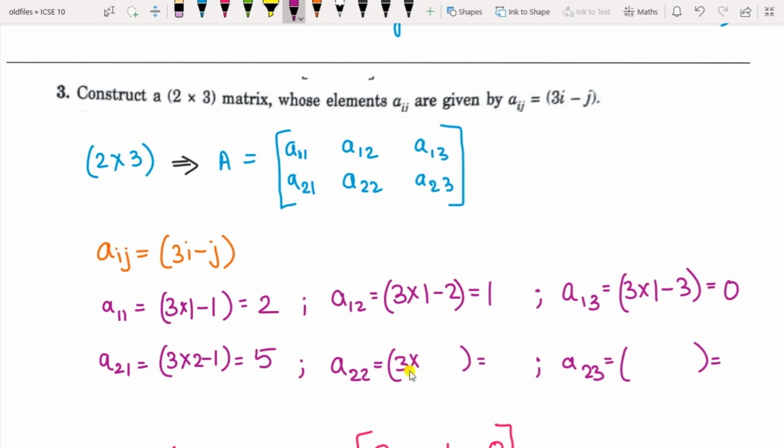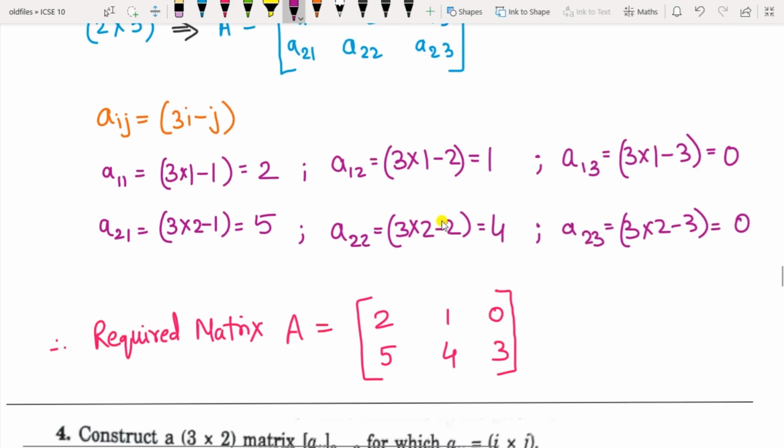Next, 3 into 2 minus 2, 6 minus 2 is 4, and this is 3 into 2 minus 3, 6 minus 3 is 3. So the required elements of the matrix A are 2, 1 and 0 in the first row and 5, 4 and 3 in the second row. So these are the elements of the given matrix.